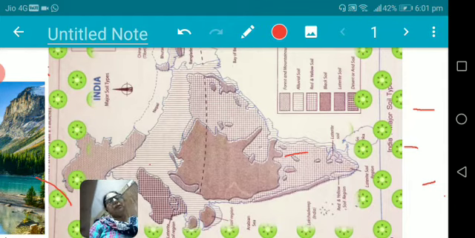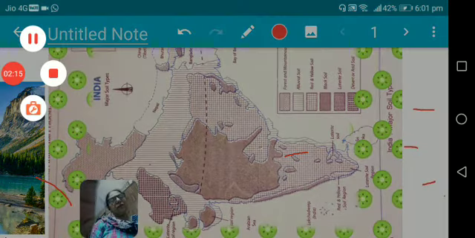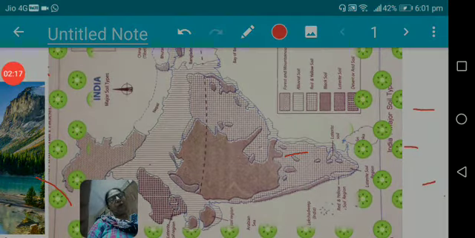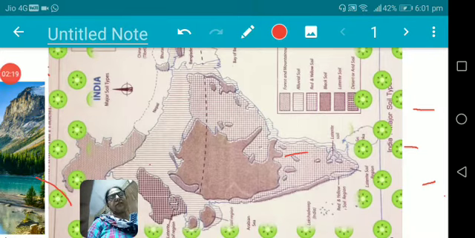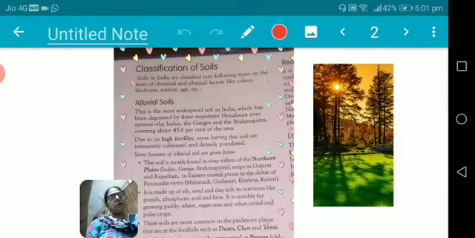And the major type of this red and yellow soil is in the areas of lower part of Meghalaya also. In this way we find five to six types of soils in India. This is the map. You have to identify the soils of India on this map.